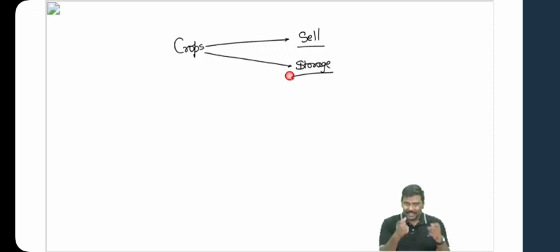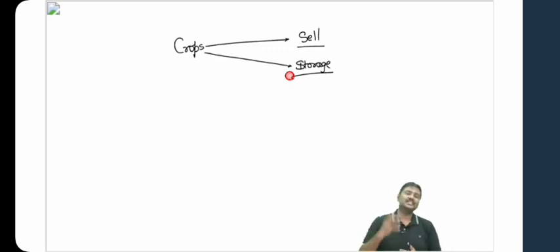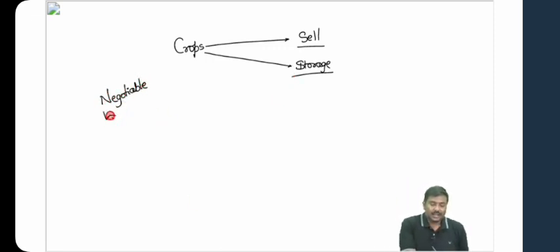So the problem here is that you're in a pickle. What is the doubt? If I sell, I will not get a sufficient amount of income. If I store, I will not have any money in my hand. What should I do now? For this, understand this carefully, there is a facility. There is a credit facility available. This facility is called the negotiable warehouse receipt system. NWRS. Negotiable warehouse receipt system.